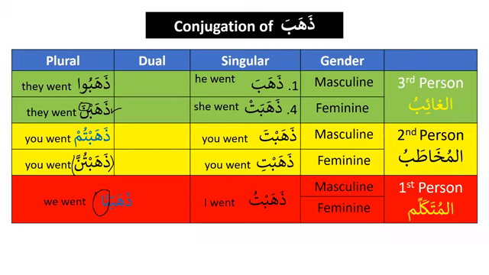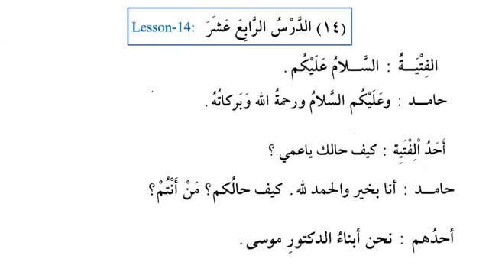And here, when you want to say we went, it will be dhahabnaa. So that's the difference, a big difference in the meaning. If we ignore this difference, we will make a mistake, so we need to be very careful about it. Dhahabna, they went, and dhahabnaa, we went. Now you can see the conjugation over here, and please try to memorize it. As far as the dual is concerned, we will complete it, inshallah, in the following lessons. Ad-darsu Arabi Ashara, lesson number 14. Let's begin.